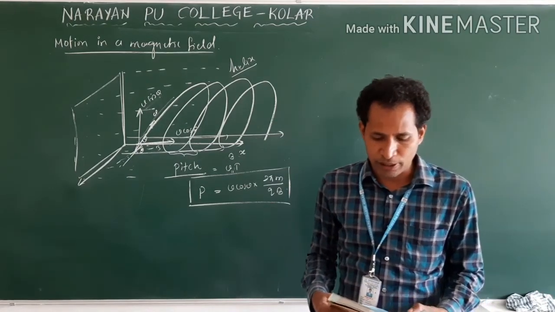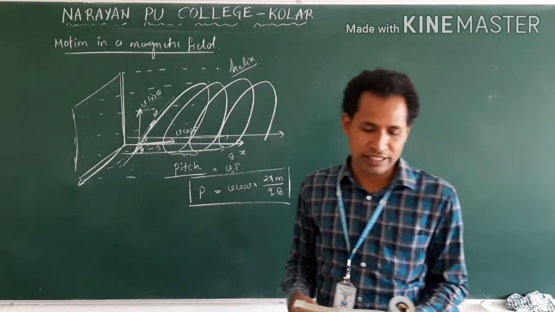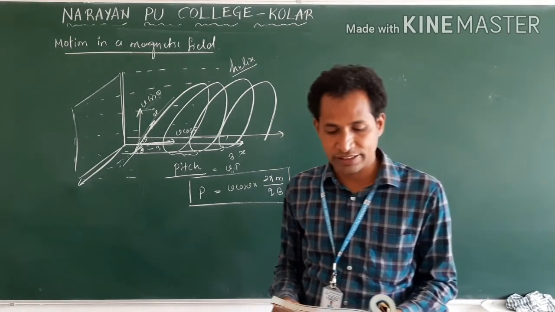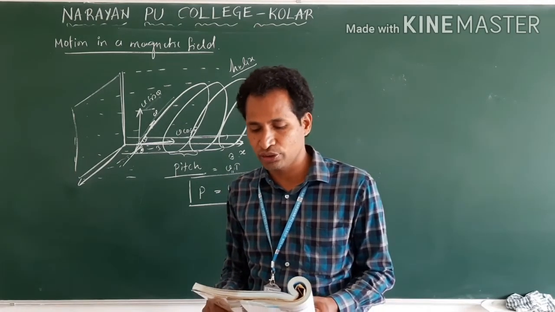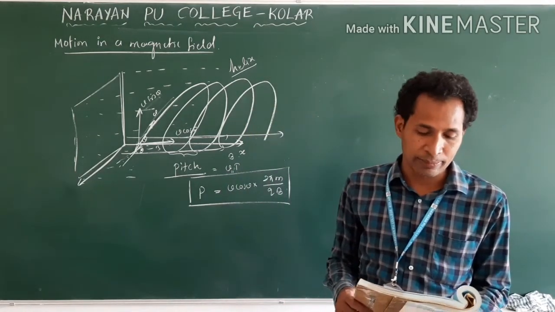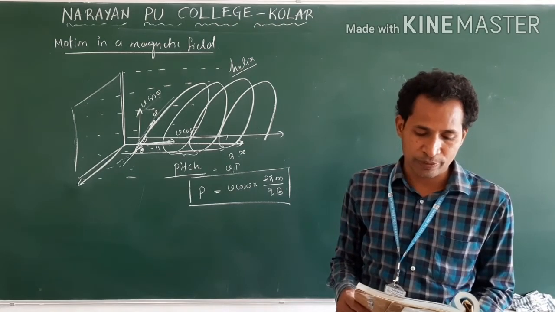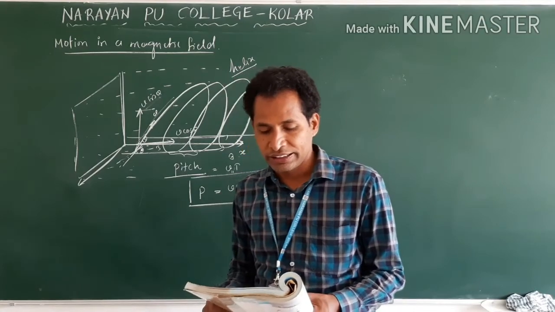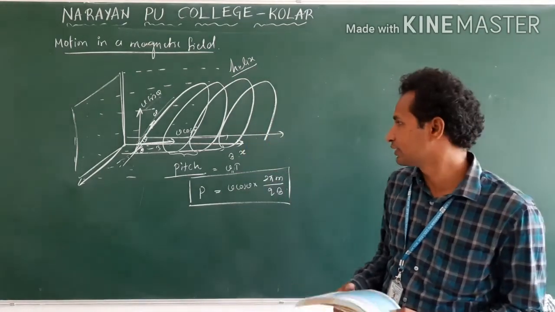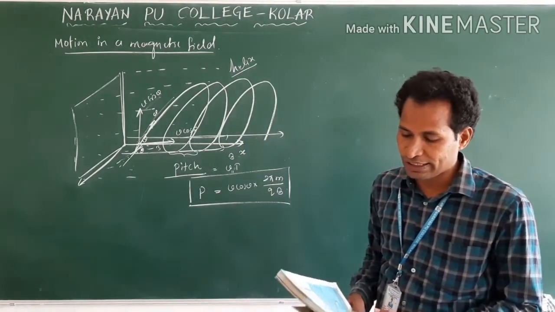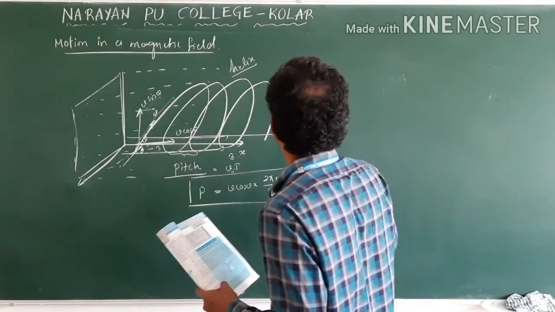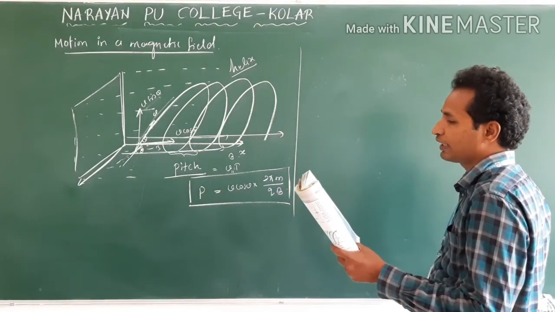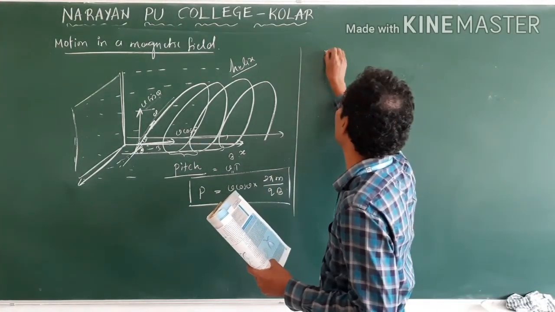What is the radius of the path of an electron, mass 9 into 10 power minus 31 kg and charge 1.6 into 10 power minus 19 coulomb, moving at a speed of 3 into 10 power 7 meter per second in a magnetic field of 6 into 10 power minus 4 Tesla perpendicular to it? What is the frequency? Calculate its energy in kilo electron volt. Okay, they are asking first the radius of the path of the electron.